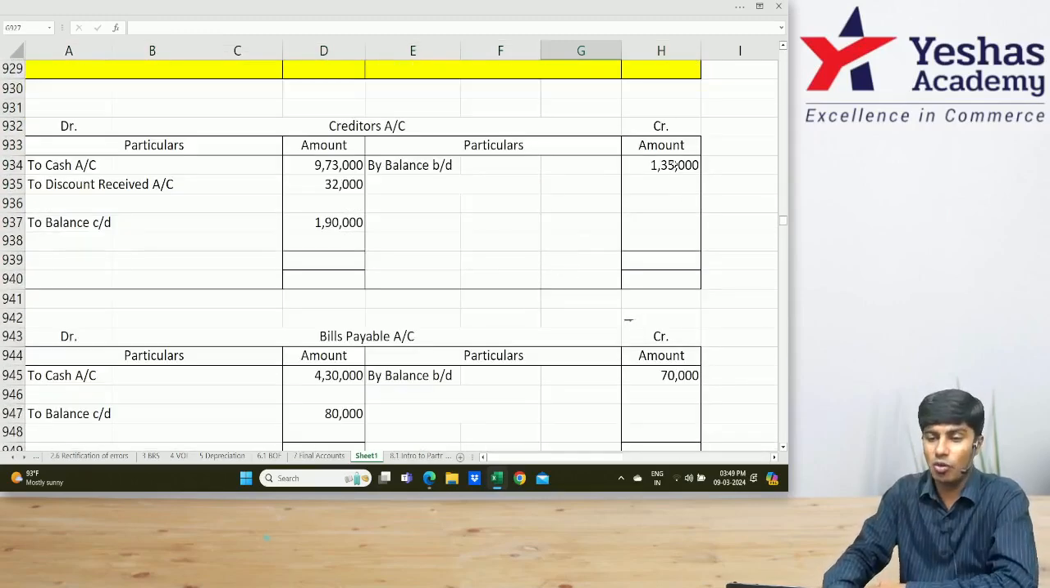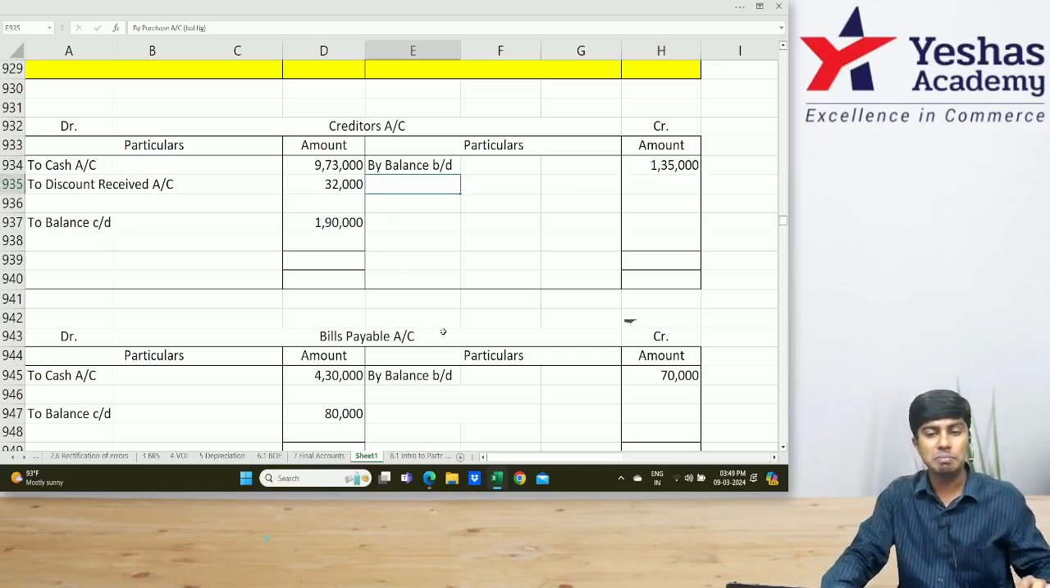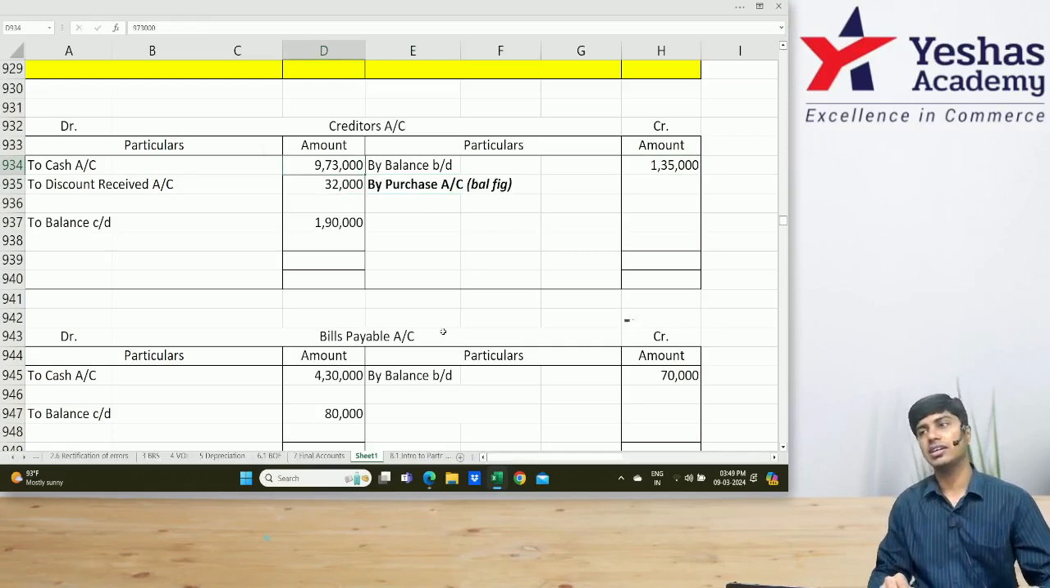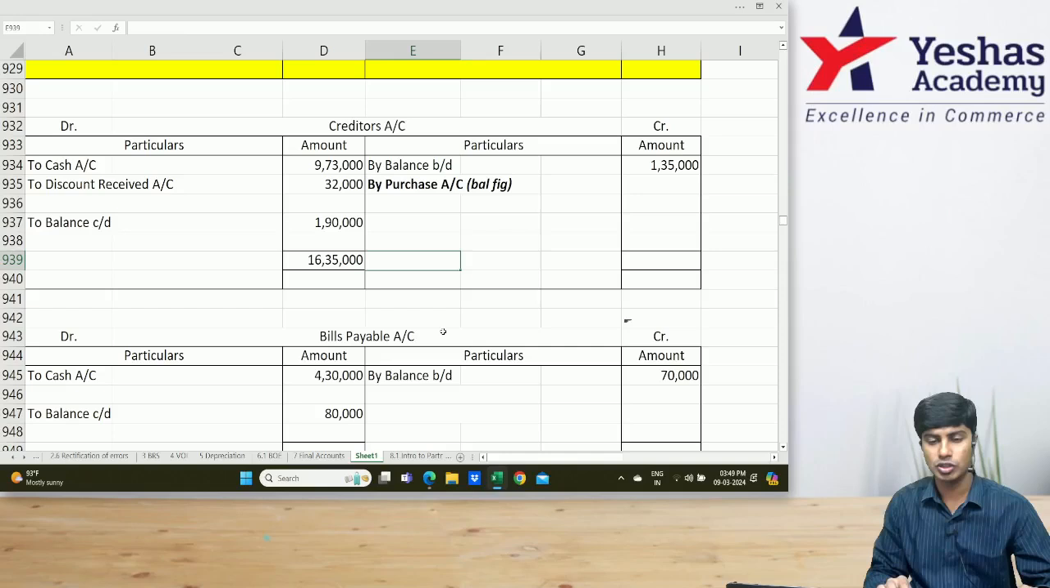Creditors. We have opening balance. We have cash. We have discount. We have balance carried out. The only item missing is purchases. Can I find credit purchases? 973, 975, 10 lakh 2, 11 lakh 92. Sorry. Oh, wait. Something else is also missing.